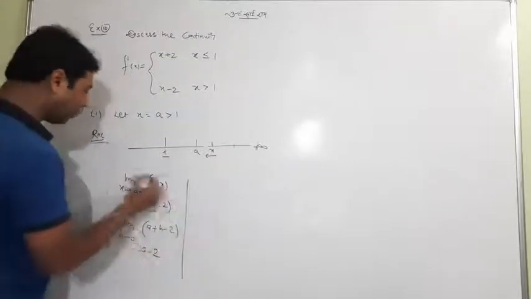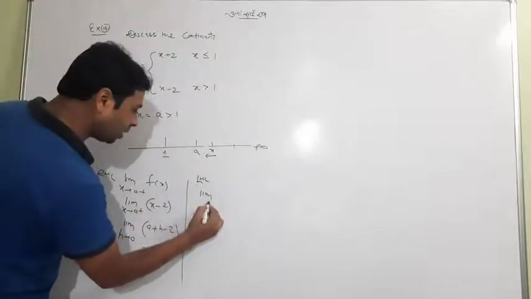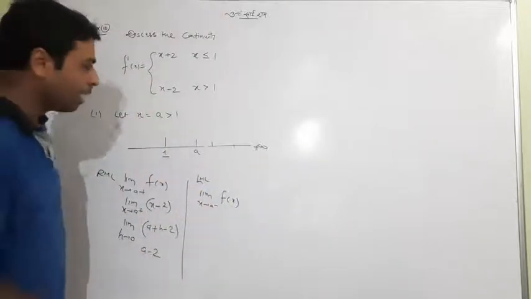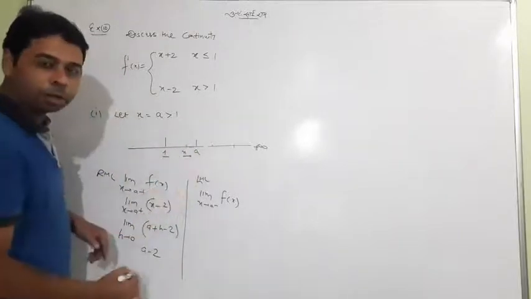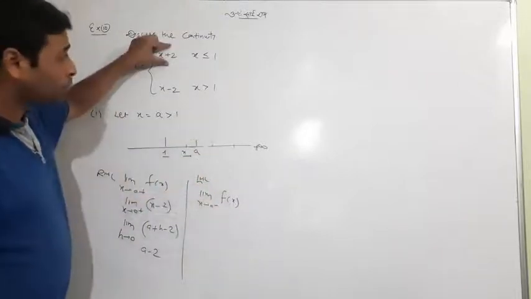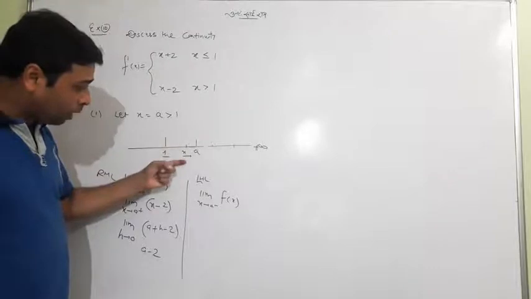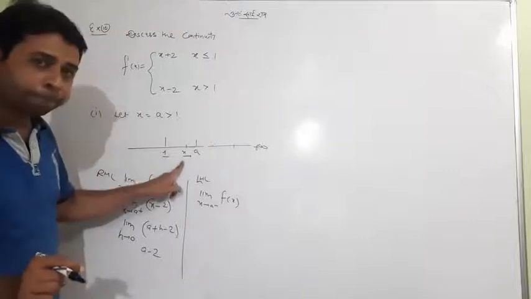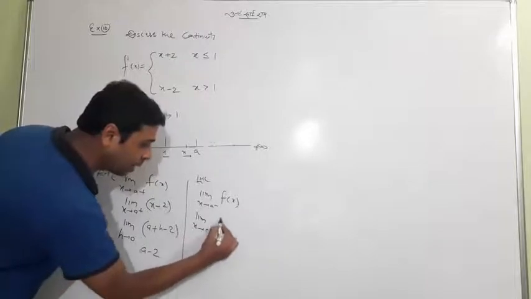When I go to the left hand limit, x tends to a minus. What is the meaning of that? Still a is placed the same, and x is coming from the left direction, maintaining a small gap. Sometimes students write the other function here, but no, it's not that. Look at x, which is reaching a from the left direction; the position of x is still greater than 1. So again you have to write the same thing, x minus 2.